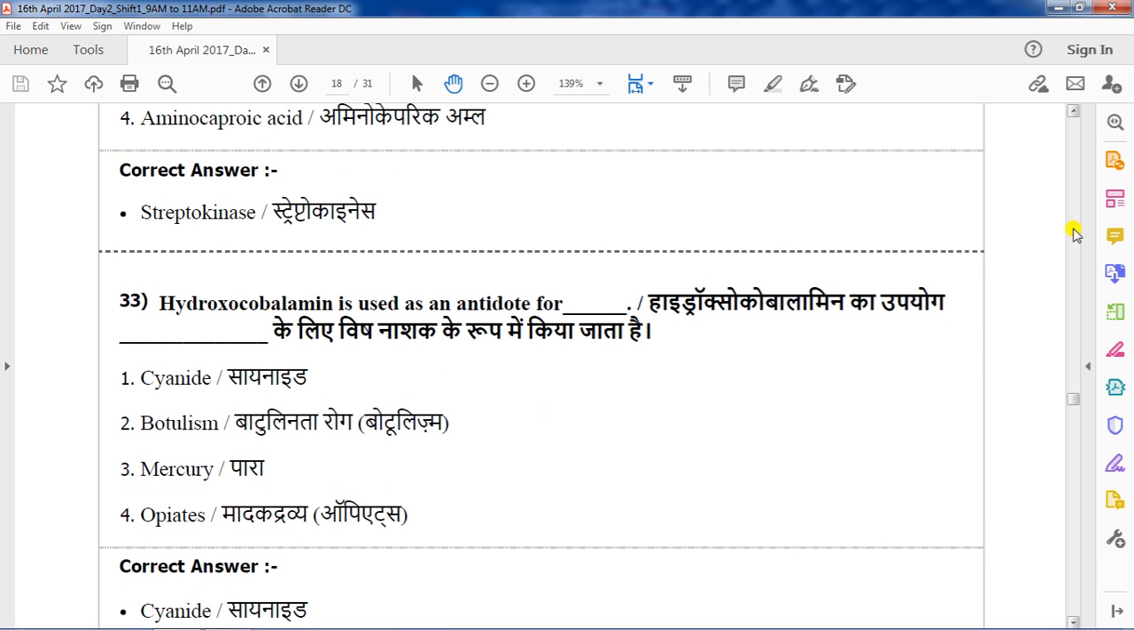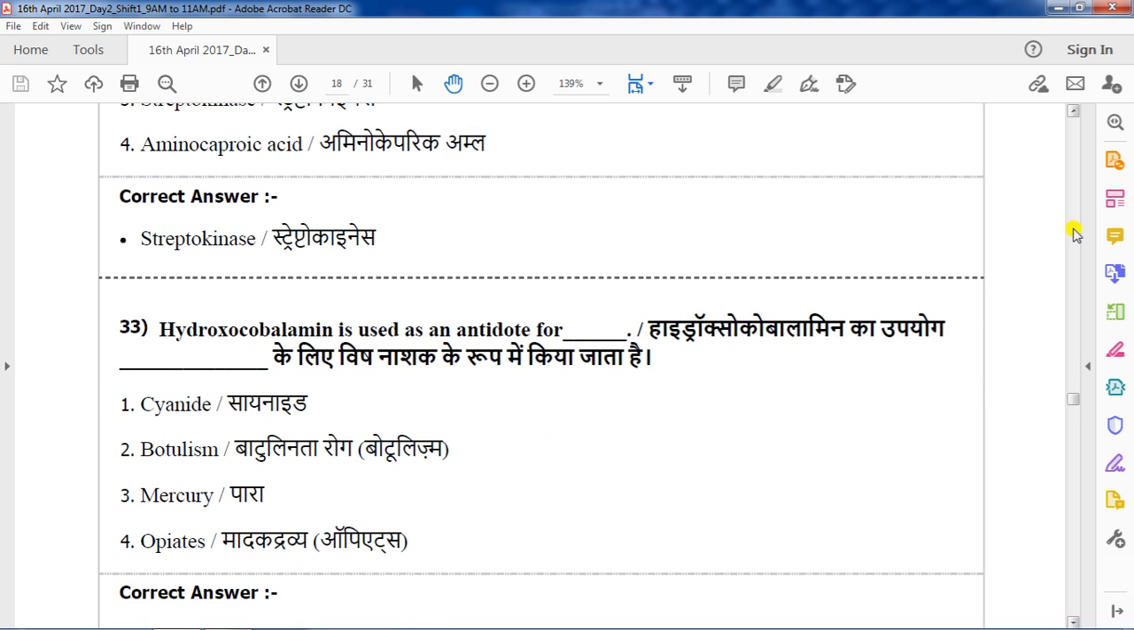Now next, question number 33. Hydroxocobalamin is used as an antidote for what? Options are cyanide, botulism, mercury, opiate. Hydroxocobalamin is a vitamin B12 variant. It is also a complexation agent.